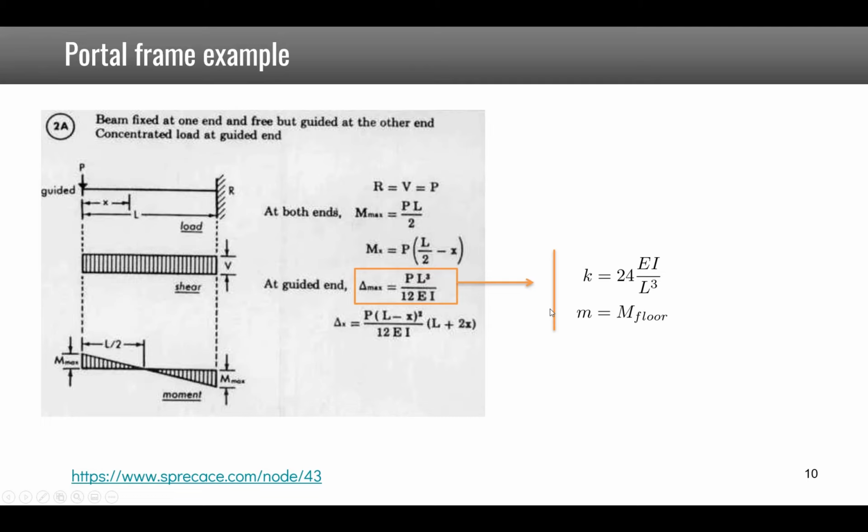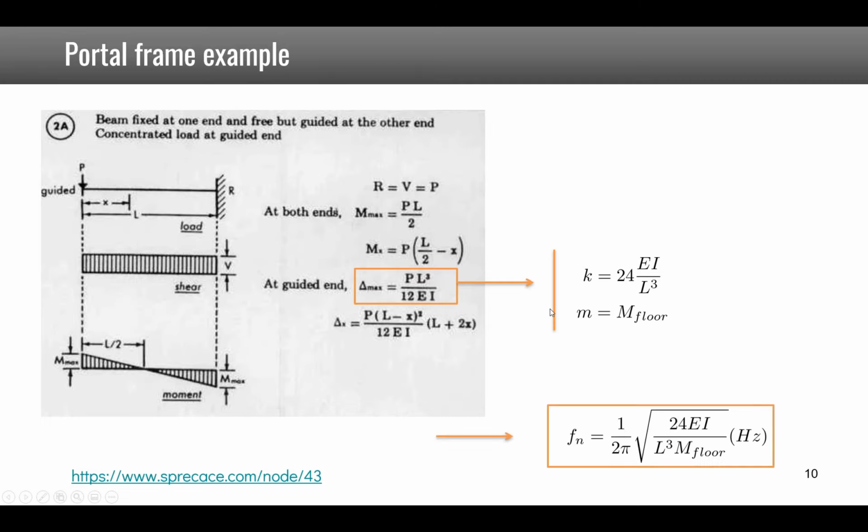The equivalent mass is the mass of the floor, so that the first natural frequency is given by 1 over 2 pi square root of 24EI over L cube m floor. So you see that we can find with a pretty simple formula the first natural frequency of our portal frame.